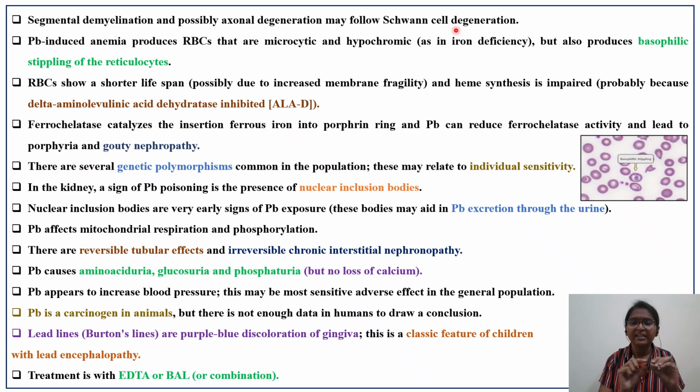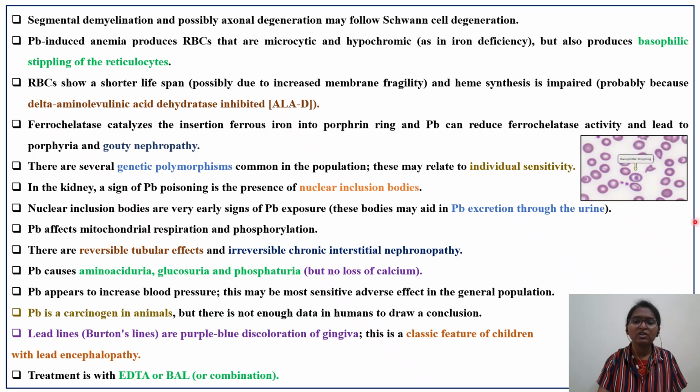I told you the myelin sheath will be disrupted, because of which transmission of signals will be decreased. As a result, the psychomotor functions from the previous slide will be inhibited. Lead induced anemia: microcytic anemia and hypochromic anemia, which is similar to that in iron deficiency, and it produces basophilic stippling of reticulocytes. This is again a classic feature.